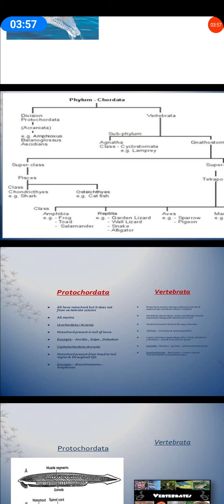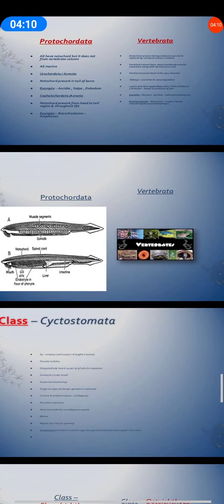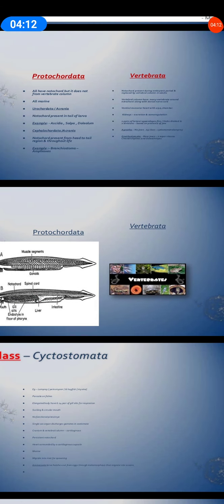Craniata is another name of vertebrates, and they have specific characteristics. So what are the characteristics of chordates? Sorry, what are the characteristics of vertebrates?